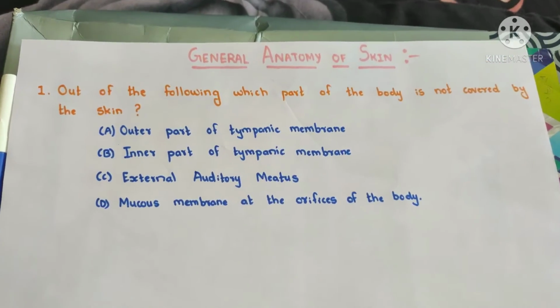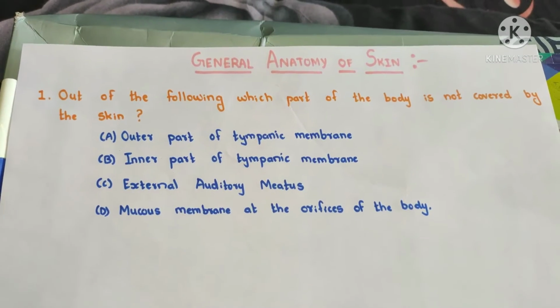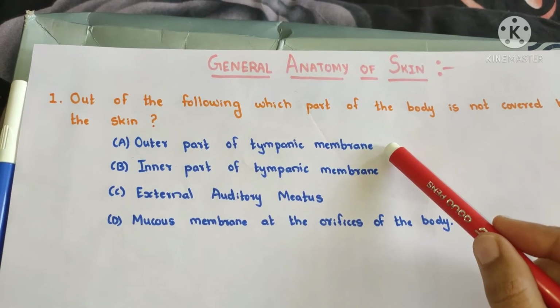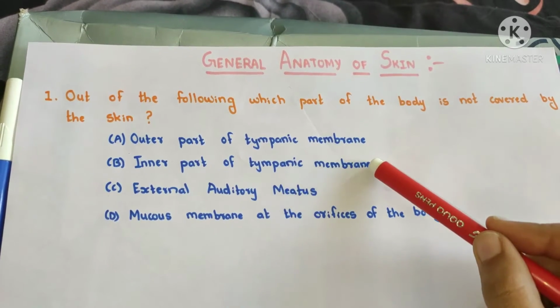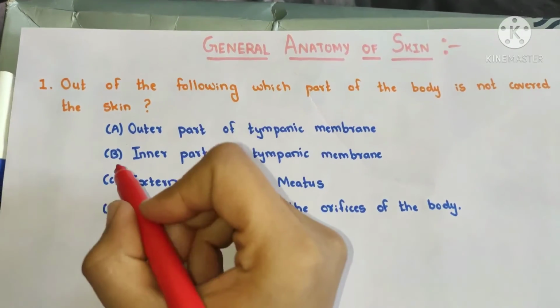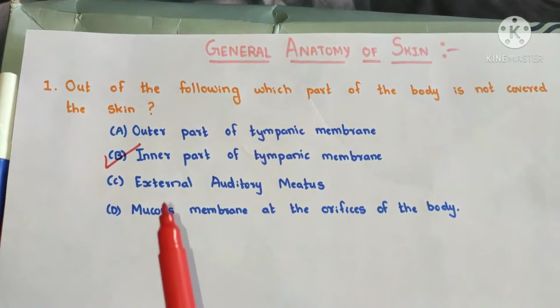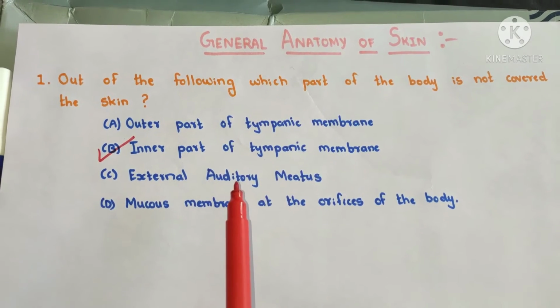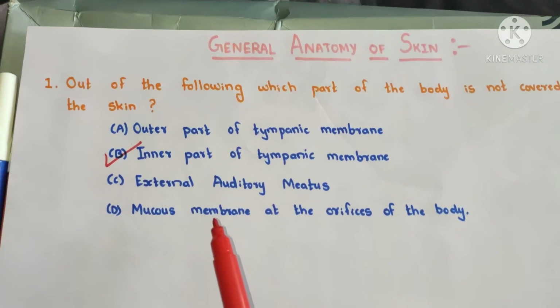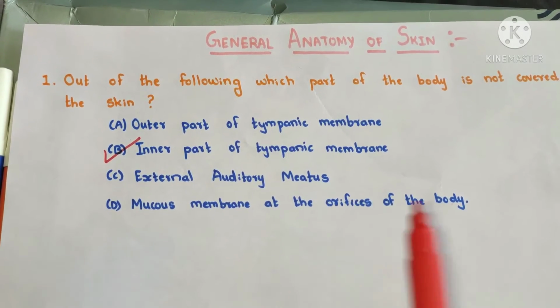Skin will cover all the external surface of our body. It will also cover our outer part of tympanic membrane. But it does not cover inner part of tympanic membrane. So B is our answer. Skin also covers external auditory meatus and it is also present at the mucous membrane at the orifice of our body.